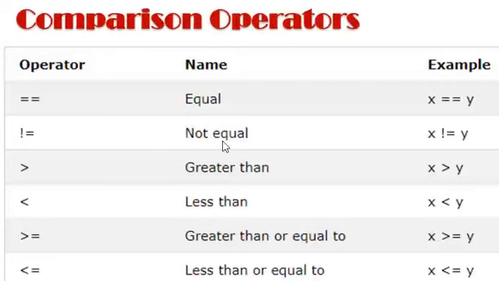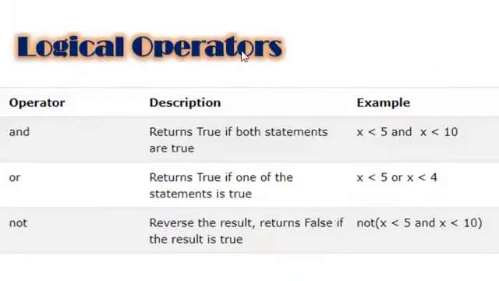So these we have seen. These are the comparison operators: equal to, not equal to, greater than, less than, greater than or equal to, less than or equal to. And these are the logical operators: and, or, not. We use not here. We can also use and, or. And means when both conditions are true, the expression will return true. If you use or in between, if any of the expressions are true, the entire expression will return true. Not means if the expression is true, it will return false. If the expression is false, it will return true. It is a negation operator, a logical operator.